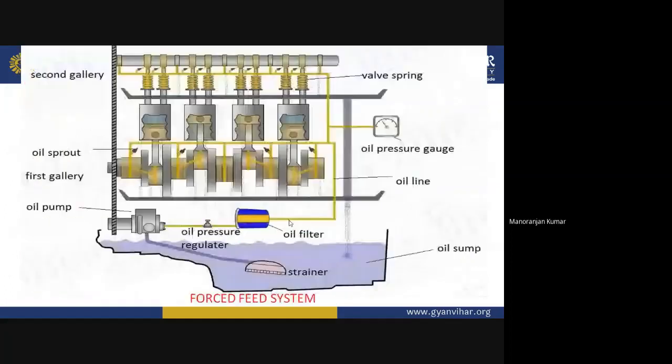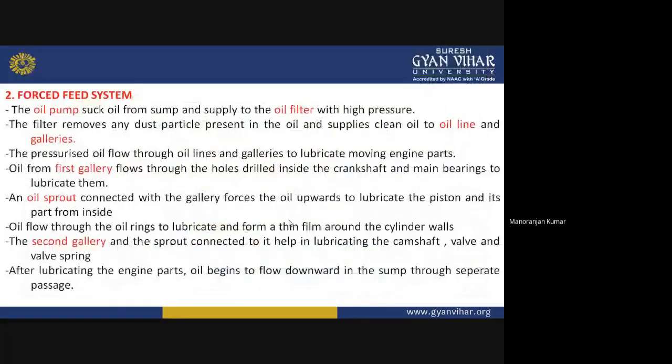So here the oil pump sucks oil from the sump and supplies it to the oil filter with high pressure. The filter removes any dust particles present in the oil and supplies clean oil to the oil line and galleries. The pressurized oil flows through the oil lines and galleries to lubricate moving engine parts, and oil from the first gallery flows through the holes drilled inside the crankshaft and main bearings to lubricate them.